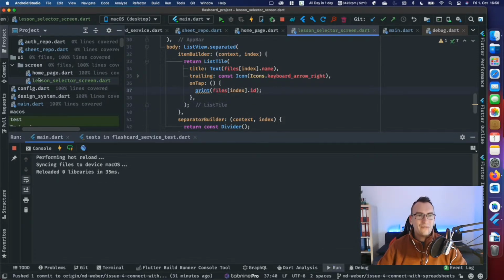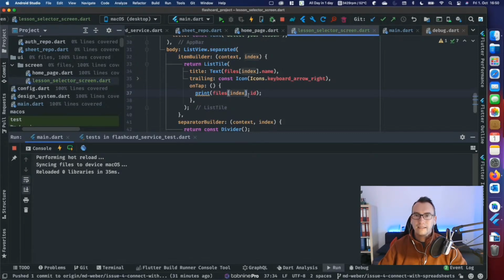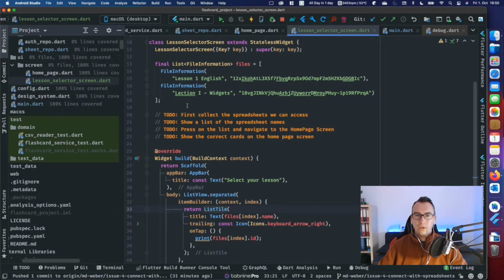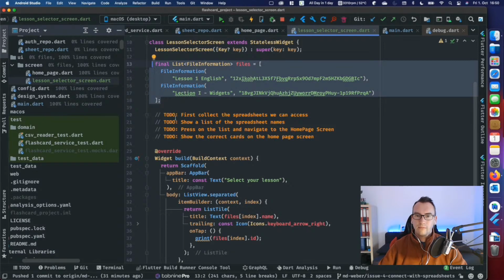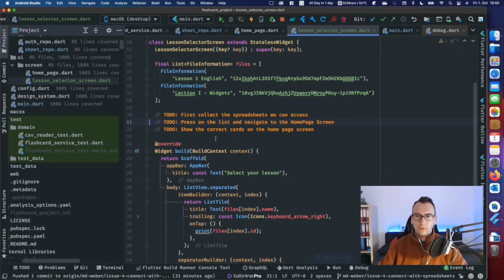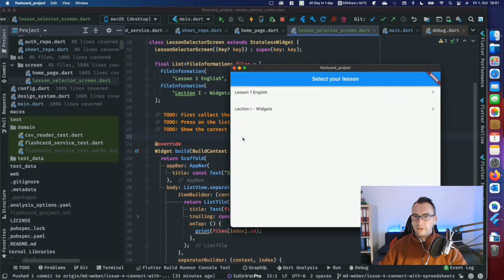Okay, so we have now the lesson selector screen. We have that running, and let's have a look. What did we want to do? We wanted to navigate, right? So what we want to start, we can now start by getting this information from our service. Show a list of the spreadsheet names. I think that we can remove that already. Press on the list and navigate to the homepage screen. That needs to be done too. And show the correct cards on the homepage screen. I think this is that part here.